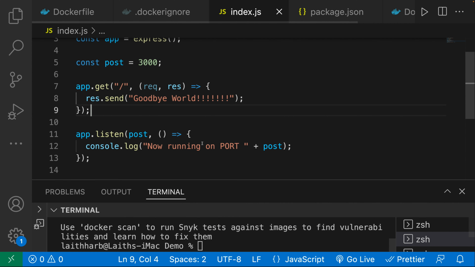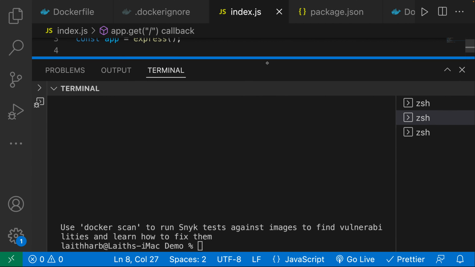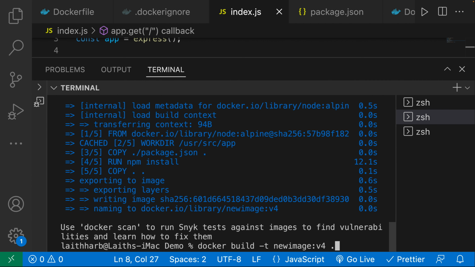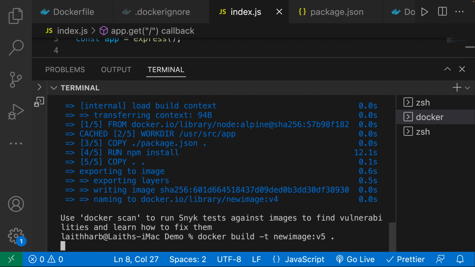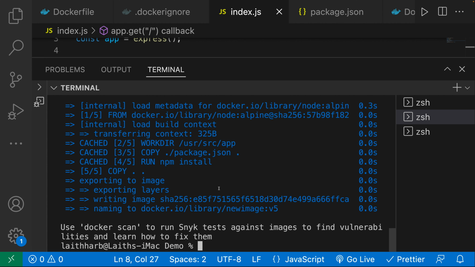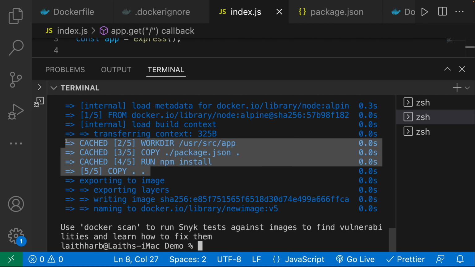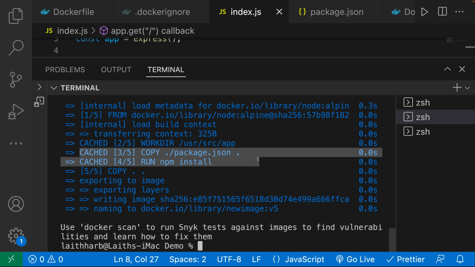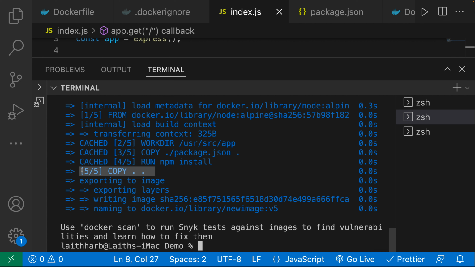And now I'm going to make a code change. So now look how much faster this is going to be. So let's go ahead and build another image. Look at that. Look at that amazing workflow. How fast is that? So this was cached because it was unchanged. This was cached. And then over here we have copy.